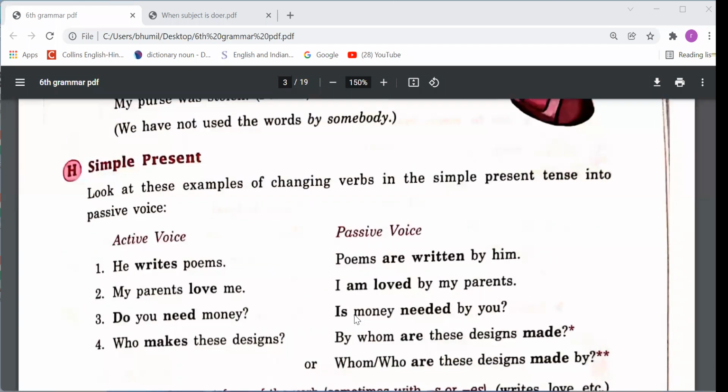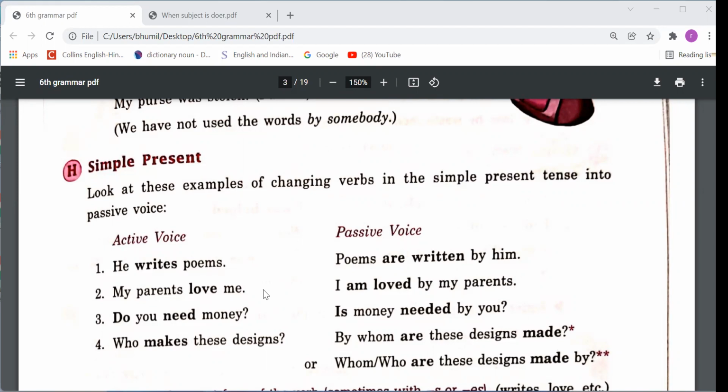Now some exercises are there. We write poems. So we have to write this sentence: poems are written by him, right? Poems will become the subject and he will become the object. And writes, that means simple present tense we have used here. In simple present, we have to use the first form. So the first form of be we have to use. So which form of be is, am, are? According to poems, are is suitable here. Are written, third form. Write will be converted into the third form, right?